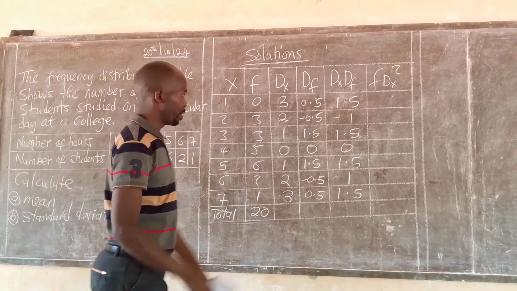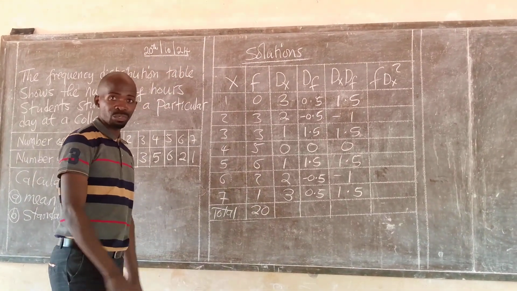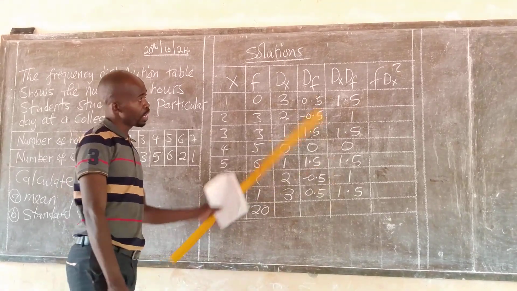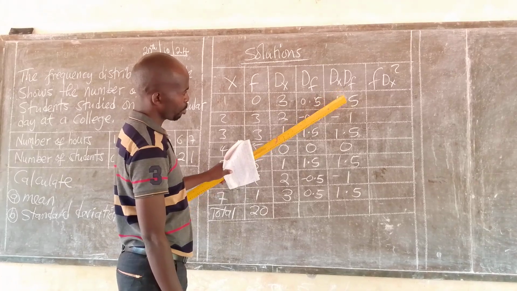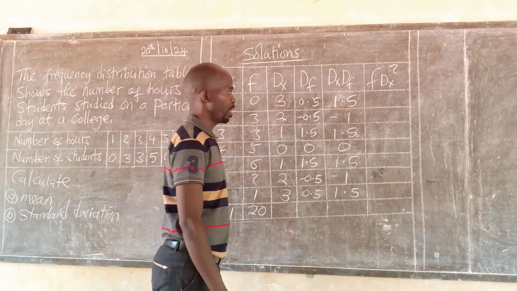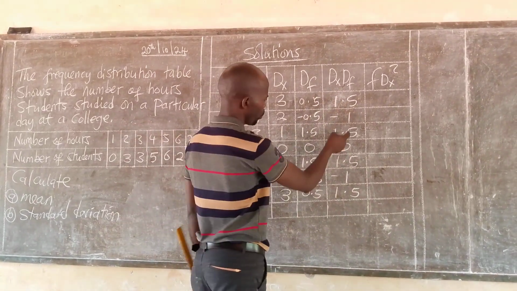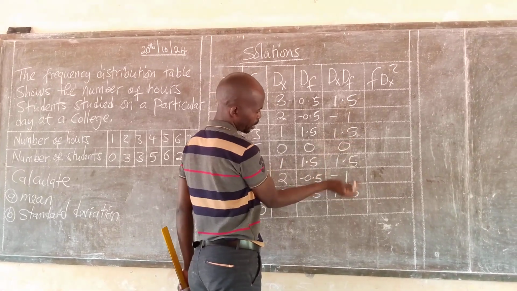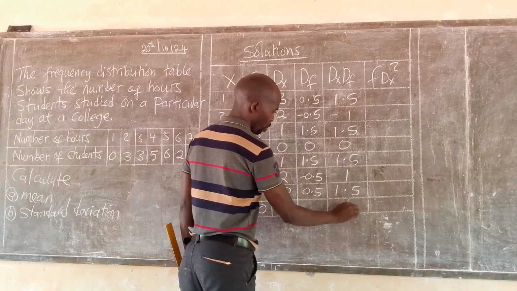This should be added in the same manner that we add the frequency. This should also be added. So 1.5 plus this, that gives us positive 0.5, plus this, that is a 2. Meaning the other side, it is a 2. We are going to have a 4.